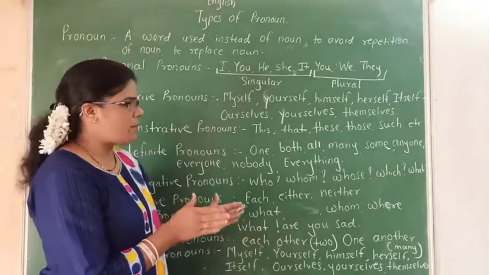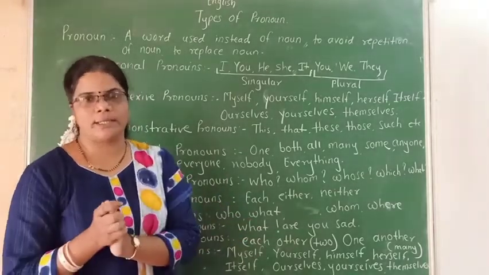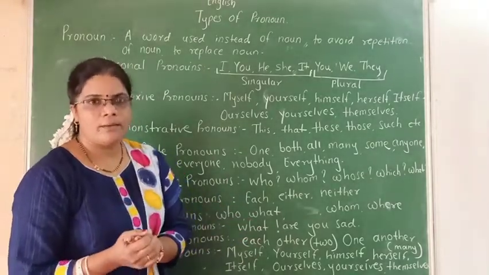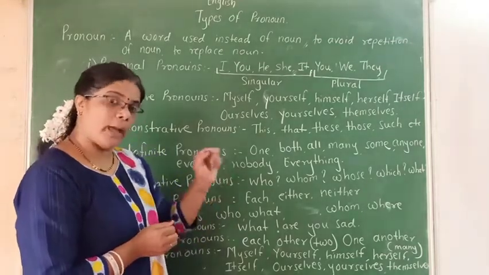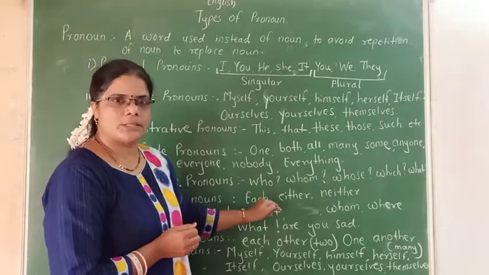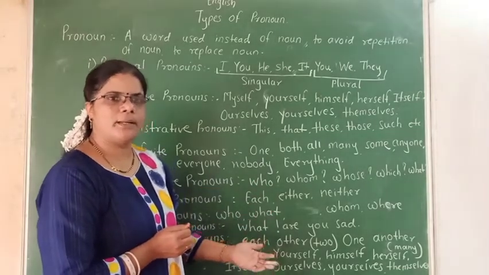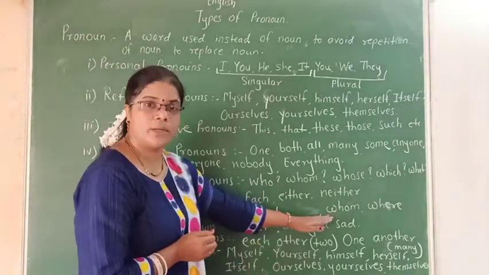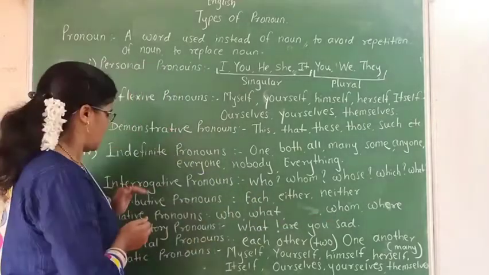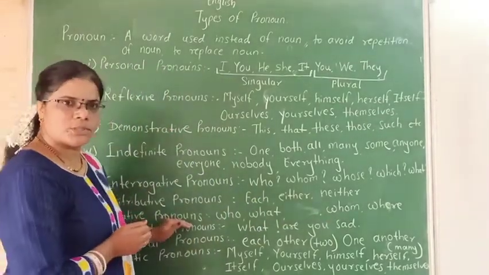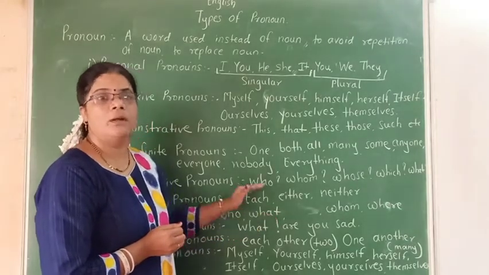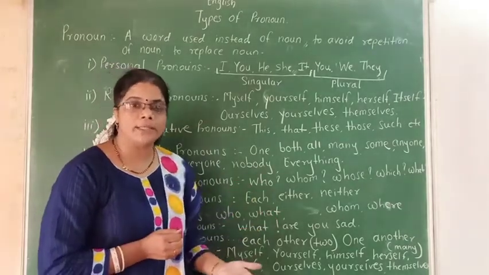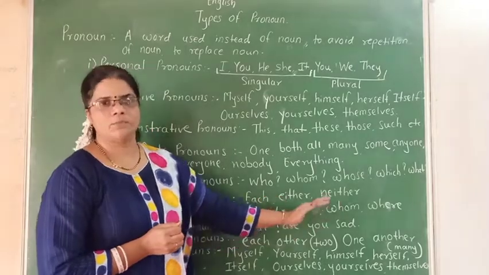That is, the man whom I met yesterday was my friend. Here, the man whom I met, the noun is not repeated again and again. Instead of that, whom is the word used over here. And so, relative pronouns are those which are used for that noun, which represent that noun.